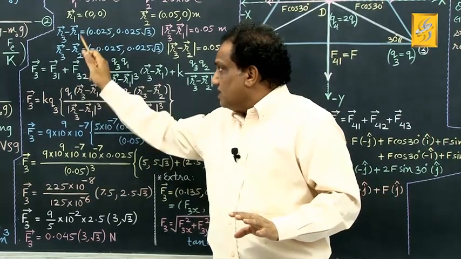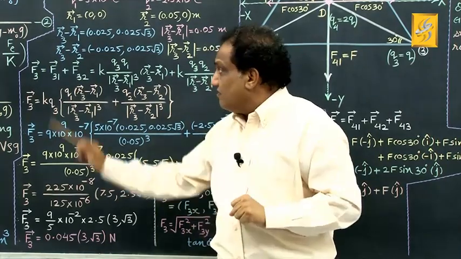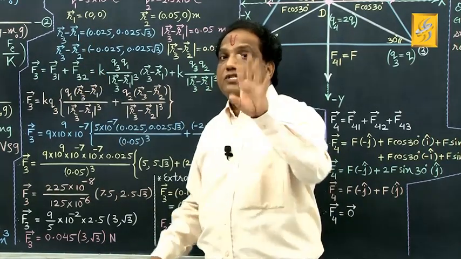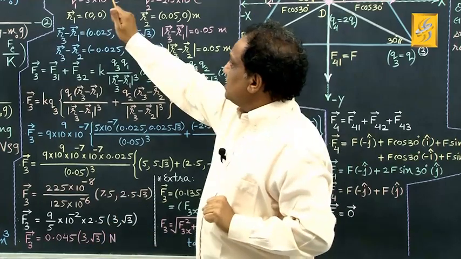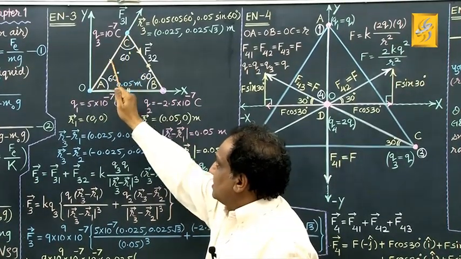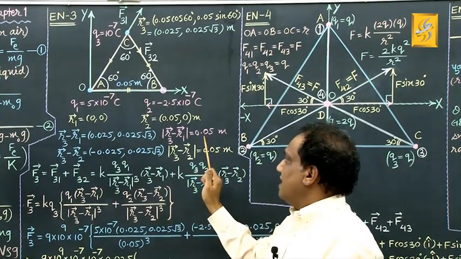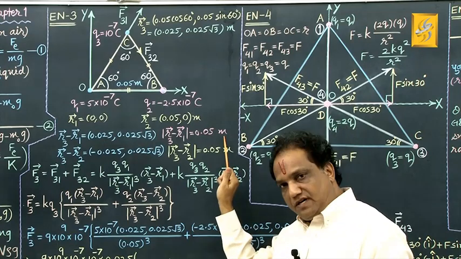When you take modulus of this, ultimately it will give you the distance between the first and third charge. This is the first charge, this is the third charge. Distance between them is the side length of this equilateral triangle, which is 0.05 meter. That's why I am writing directly 0.05 meter, correct?